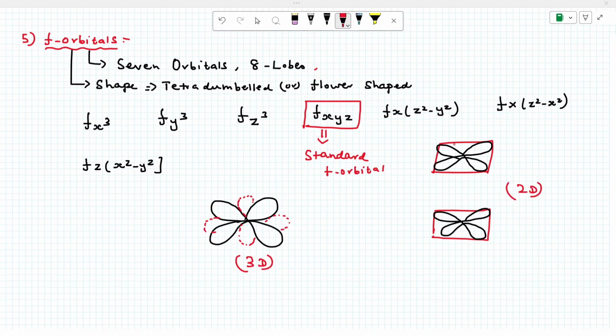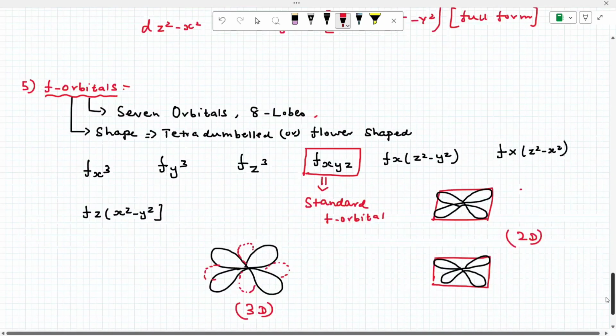ஓகே, புரியுதா? அப்ப 7 f orbitals, 7 orbitals இருக்கும், 8 lobes இருக்கும். It's a 3 dimensional representation. This is a 2 dimensional representation. Okay, very important. F orbital வந்து மொத்தம் total 7 orbital இருக்கும். அதுல 8 lobes இருக்கும். அதுல எது more fundamental orbital அப்படின்னா f x y z. ஓகே, this is important. Please note. Okay, this is the concept of orbital.